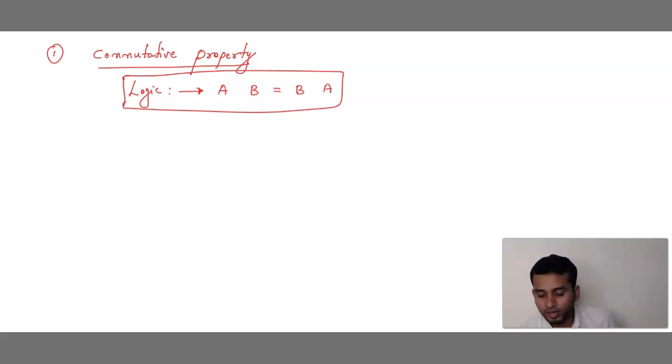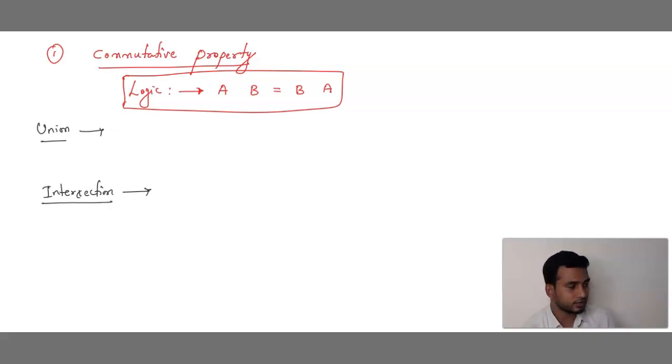We have 2 things. That is AB is equals to BA. I told you in every property we have 2 conditions. Which are the 2 conditions? First condition is union of sets, and second is intersection of sets. Whether it is union or intersection, you just have to write the logic.